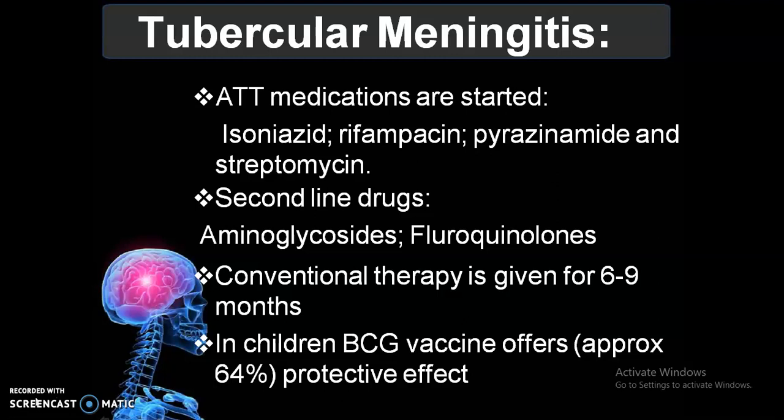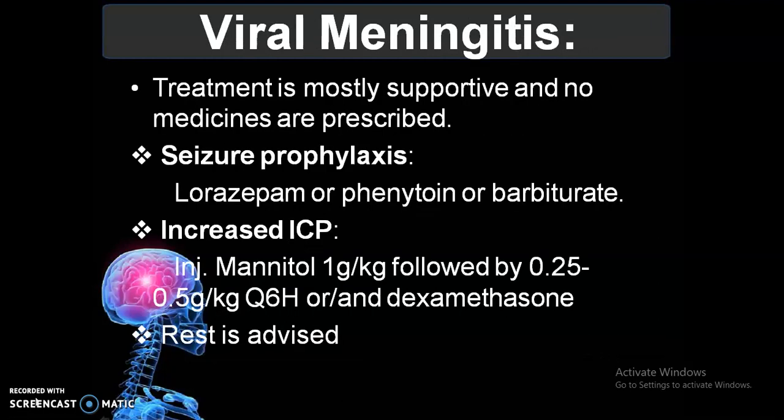And in children, the BCG vaccine offers approximately 64% protective effect. Means once we get the BCG vaccine, then we have the capability to resist tuberculosis. Then in viral meningitis, the treatment is mostly supportive and no medicines are prescribed, and seizure prophylaxis can be given, and lorazepam or phenytoin or barbiturates are the drug of choice.